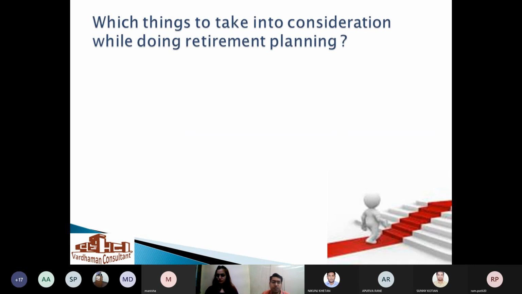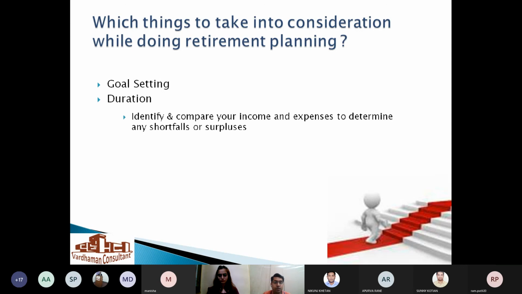Which things to take into consideration while doing retirement planning? Goal setting. One should set a goal that this is the amount I require when I retire. That is a simple goal, and how you can reach the goal can be discussed. Duration. How much time do you need for your retirement? Many people want to retire early, in their 40s or 50s. Yes, you can do that. But then how much time and money you want to give to that retirement goal is a question.